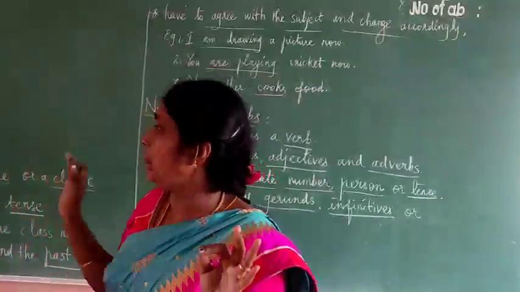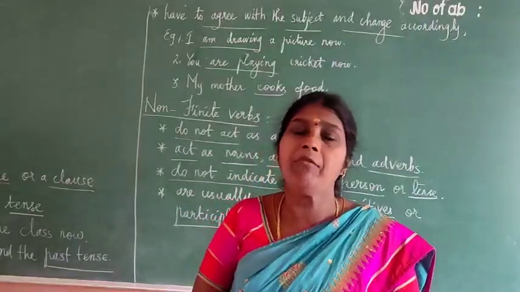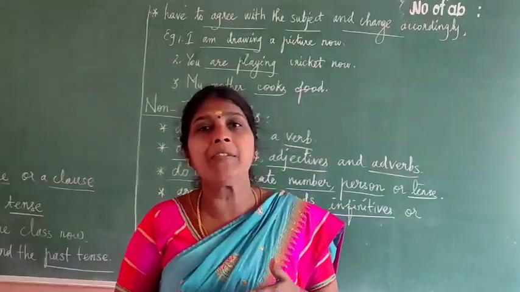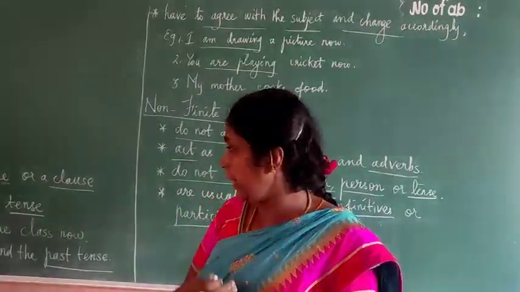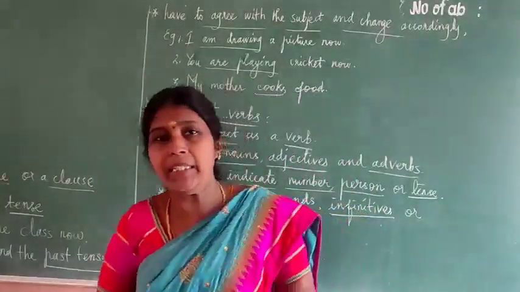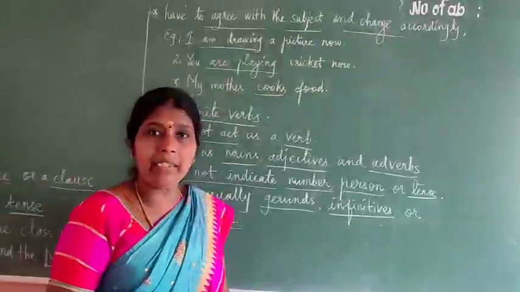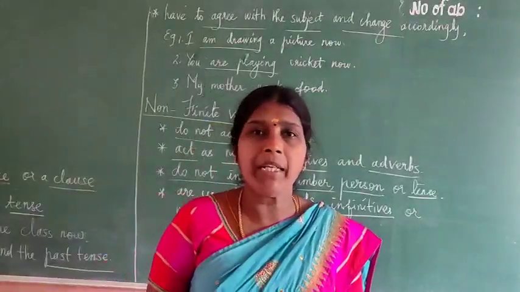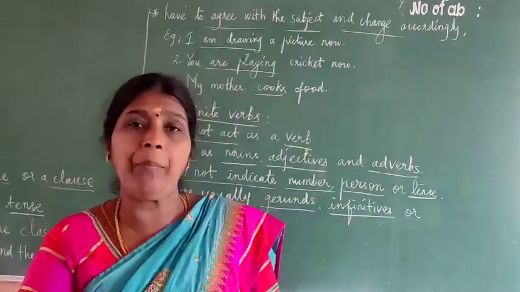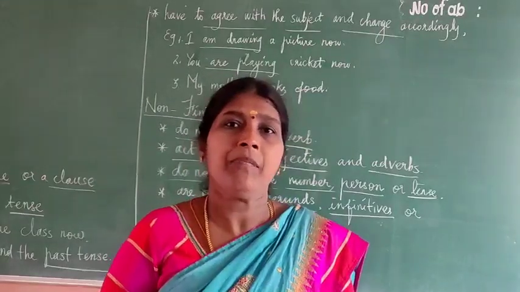First point, finite verbs act as a verb. Second point, they act as the main verb of a sentence or a clause. Third point, finite verbs indicate person, number and tense. Finite verbs are used in the present and the past tense. They have to agree with the subject and change accordingly. Finite verbs are very easy because in all sentences finite verbs are used, and with the help of finite verbs we can easily identify what tense it is.